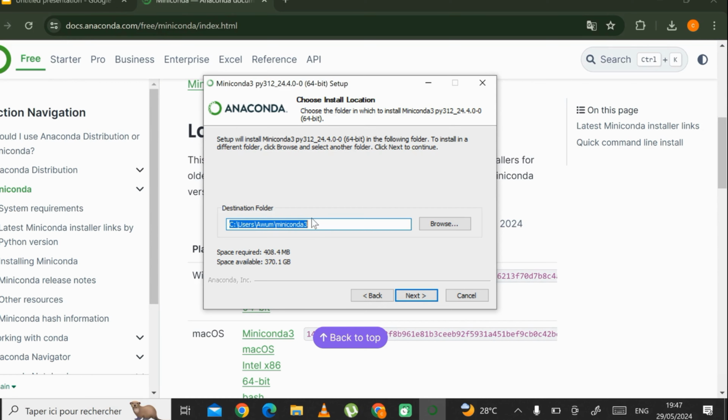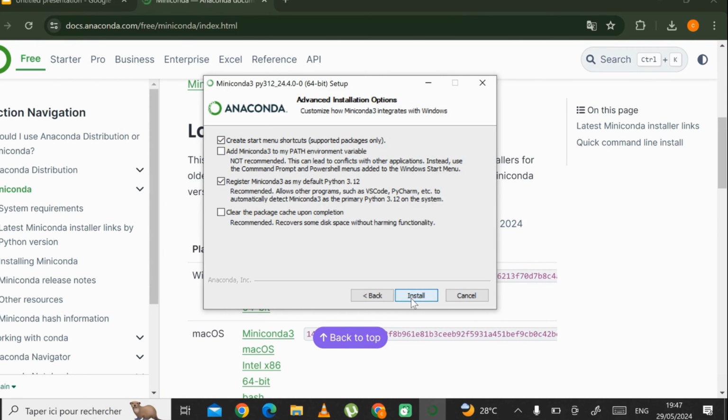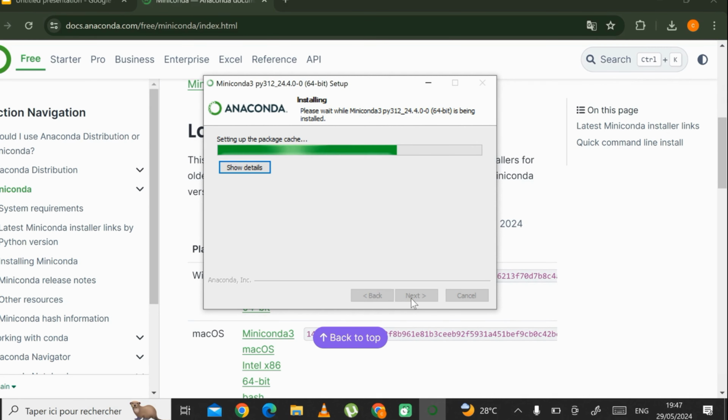Yours might be different, so don't bother about that. That's just the path for me. So I'm going to go on next. So I'm going to click on install. So it's installing. I'm going to wait for it to install.